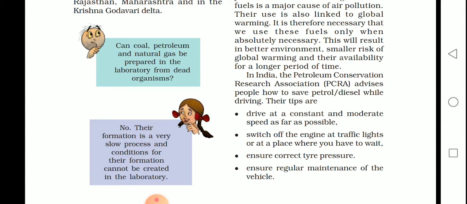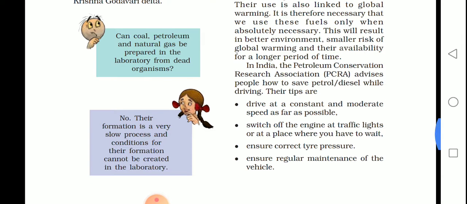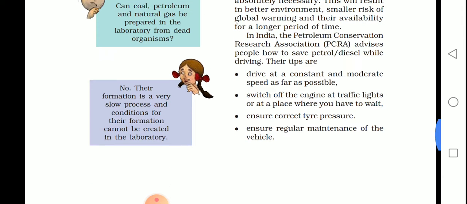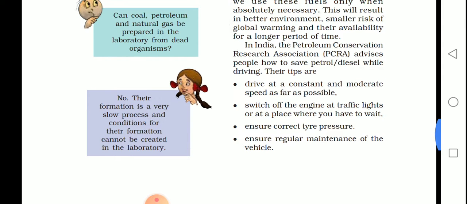After a certain period of time you must have a regular checkup, so that the vehicle is in good condition. Then only will it consume less fuel if you are using it for years together. So these are the four steps we need to consider in our day-to-day life in order to limit the use of these natural resources.